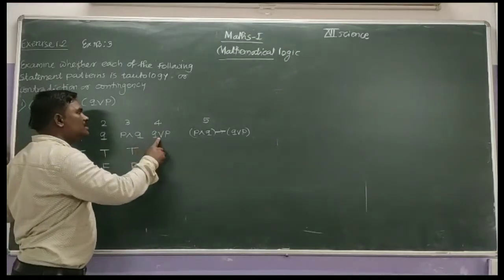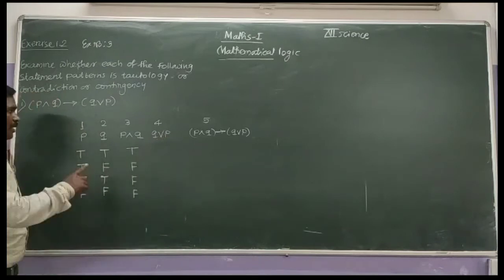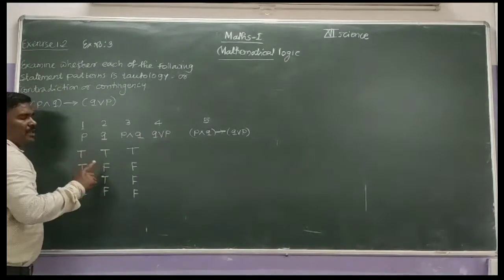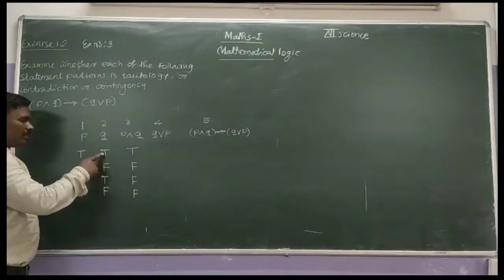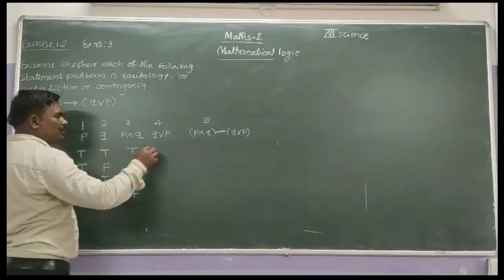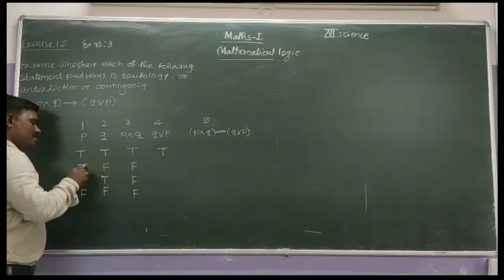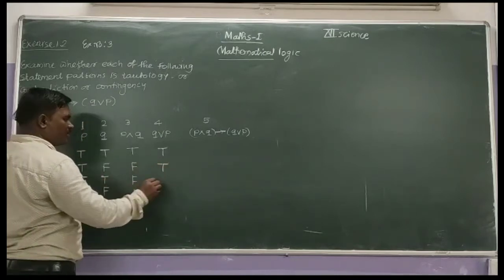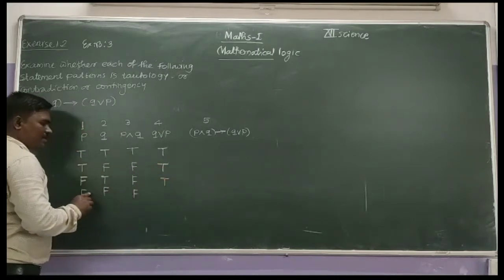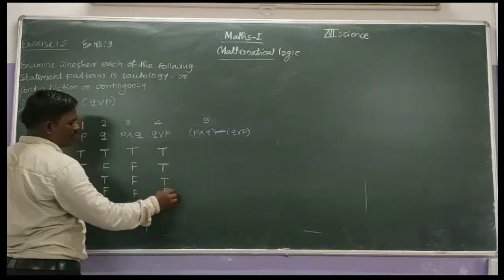Next is Q disjunction P. If both are false, then the disjunction is false. In all other cases, it is true. Therefore, true disjunction true is true. False disjunction true is true. True disjunction false is true. And false disjunction false is false.